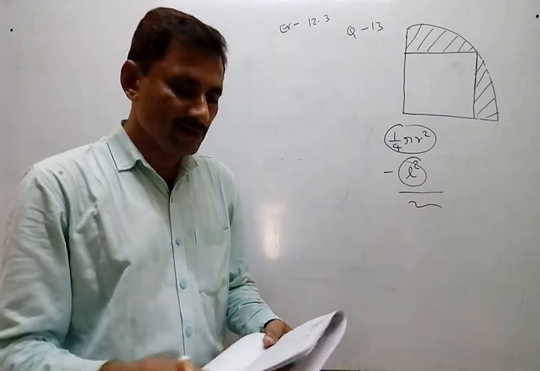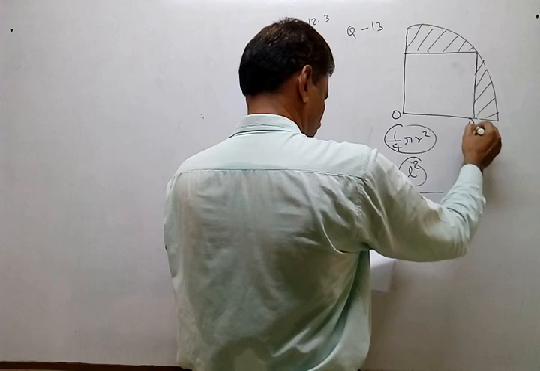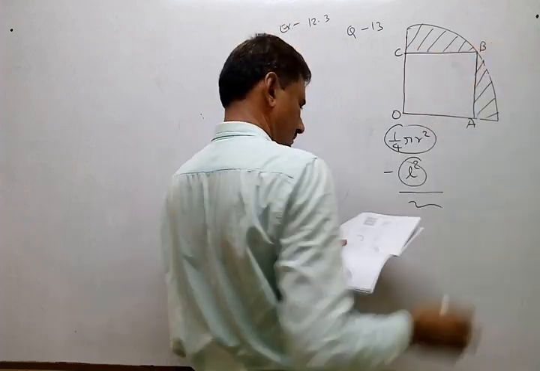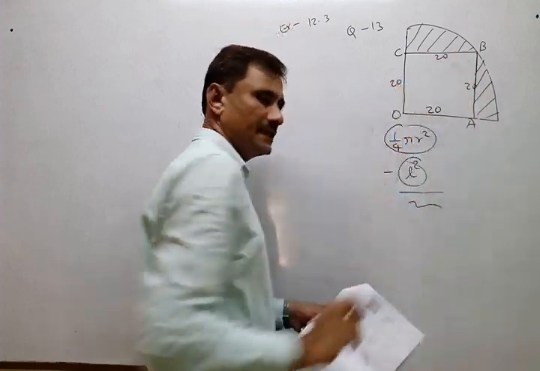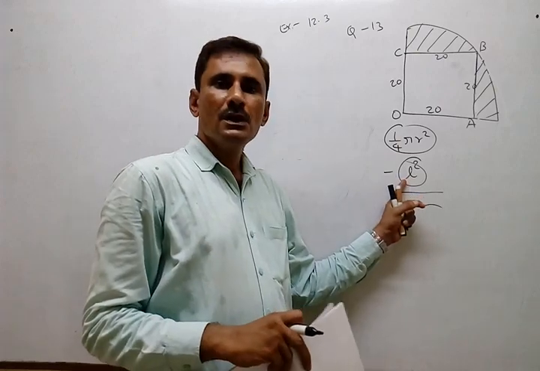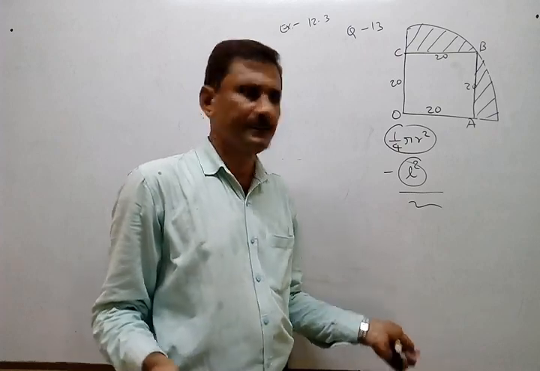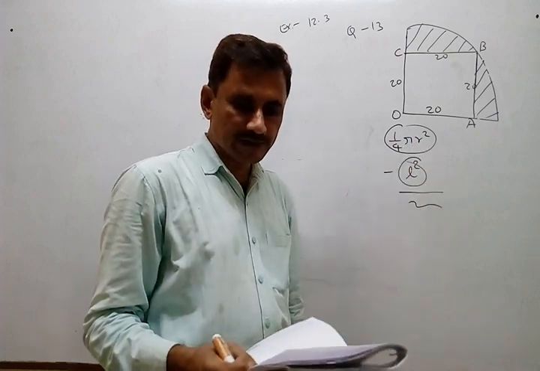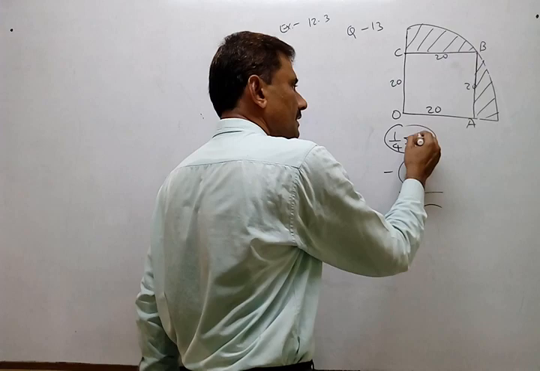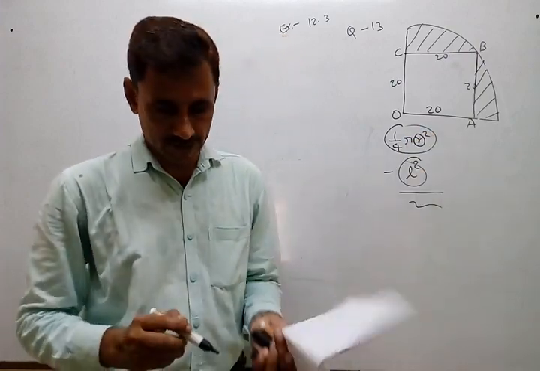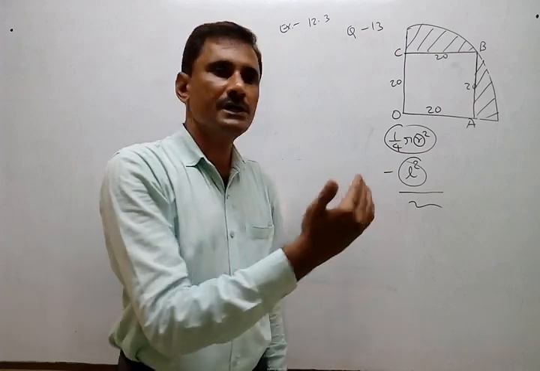Look at whatever is given. They have given OA, the side of the square, as 20, which means all sides are 20. Obviously the square is there, so no problem to find the area of the square. It is very simple: 20 square is 400. Now look here, whether the radius is given? No, the radius is not given. So our main purpose is to first find the radius, then find the area of the shaded region.